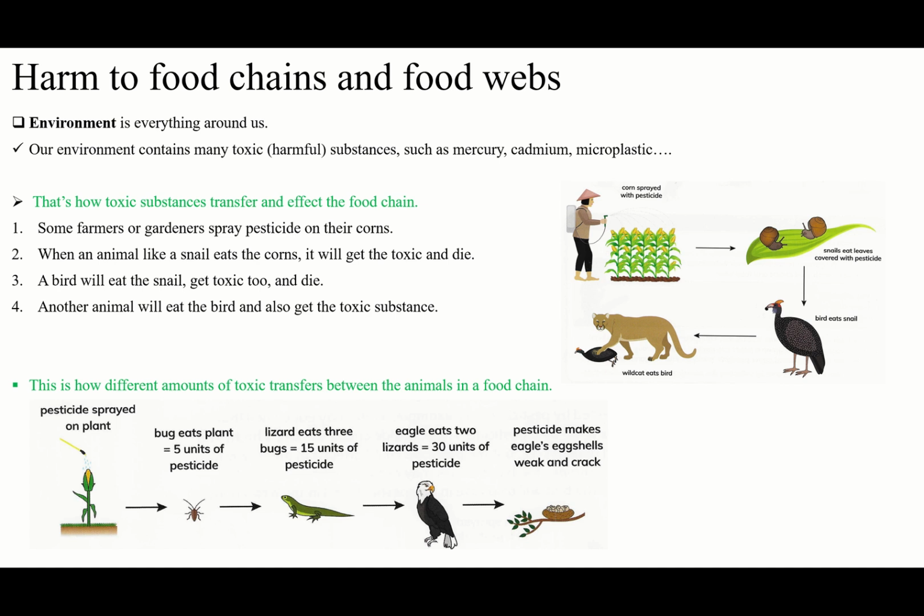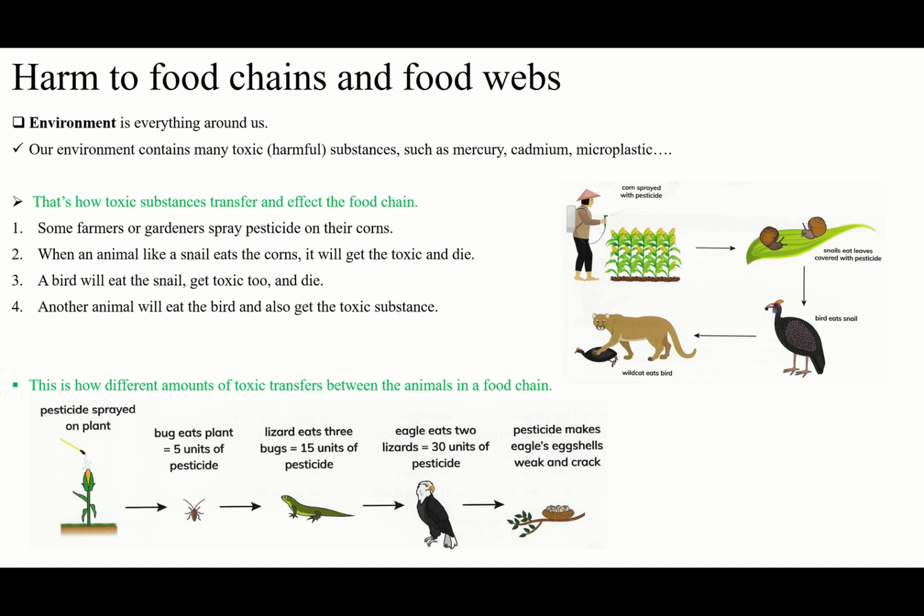So our environment contains many harmful substances. We can say many toxic substances such as mercury, cadmium, and microplastic. We have more, but we just mentioned these as some examples. So these are examples of toxic substances in our environment that will damage the food chain and food web. Okay, they will damage them, and it will be harmful for them.